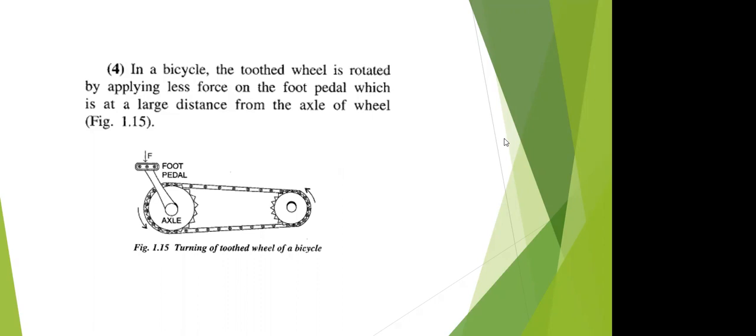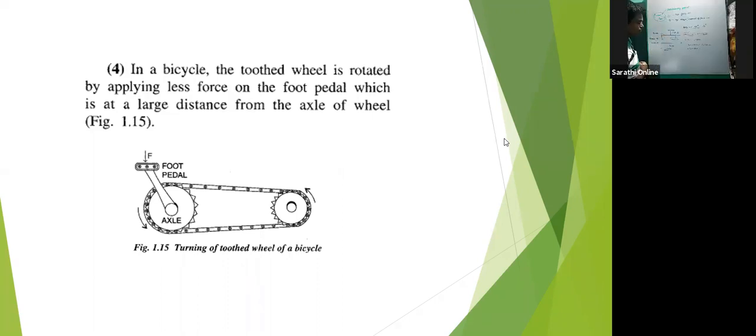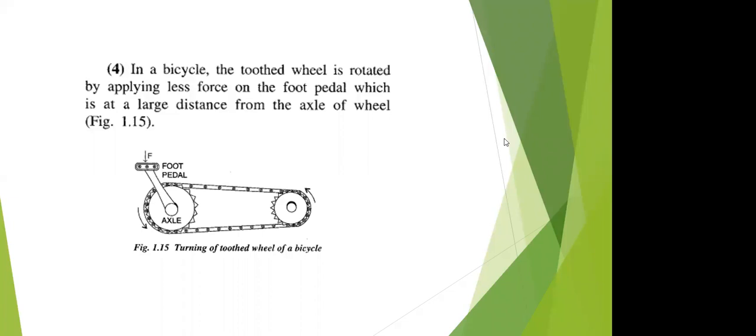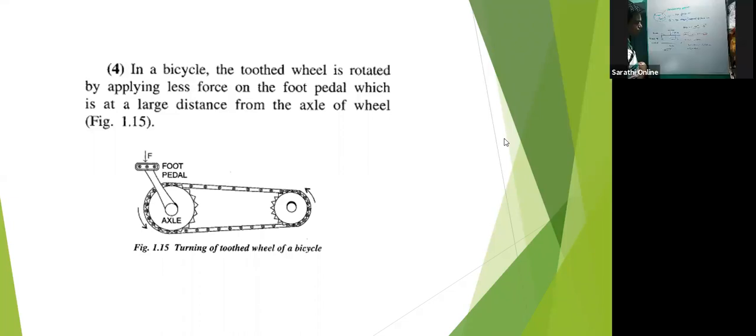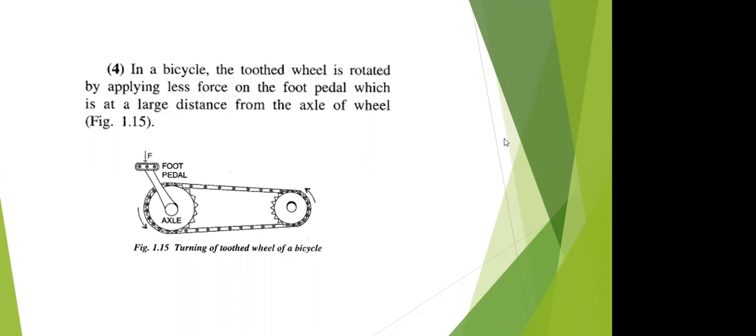Clockwise movement and anti-clockwise movement, both about this point should be 0. Can we calculate around this point? No, sir. Why?